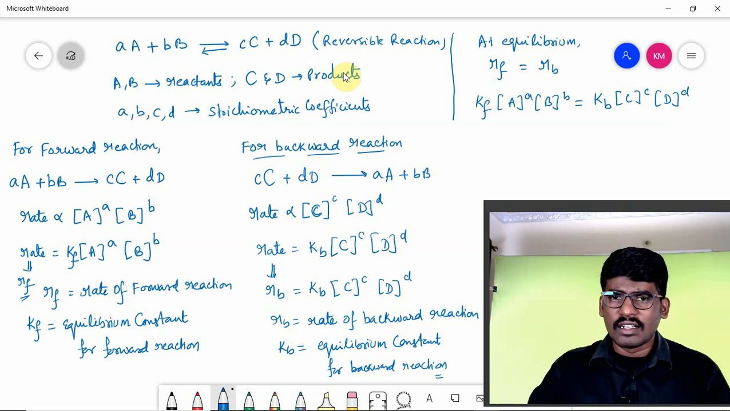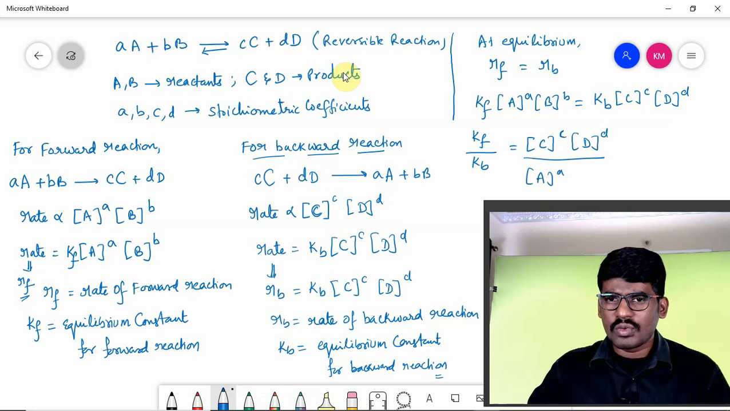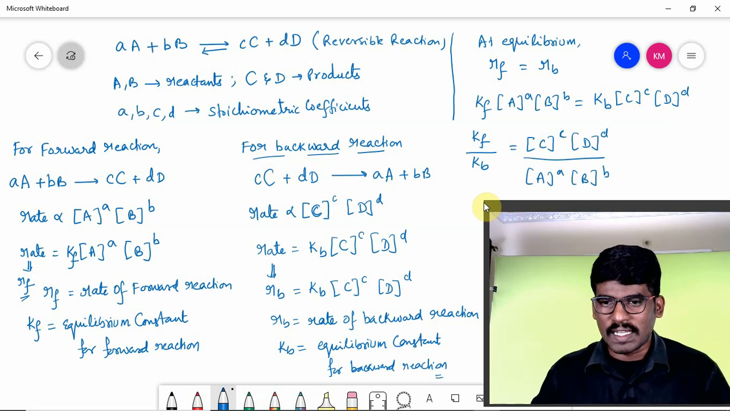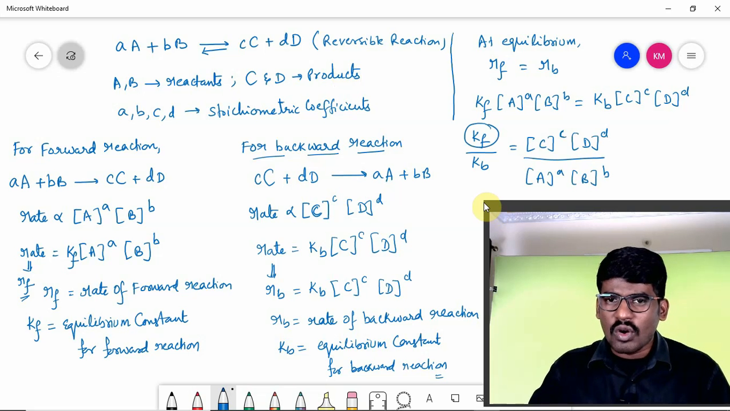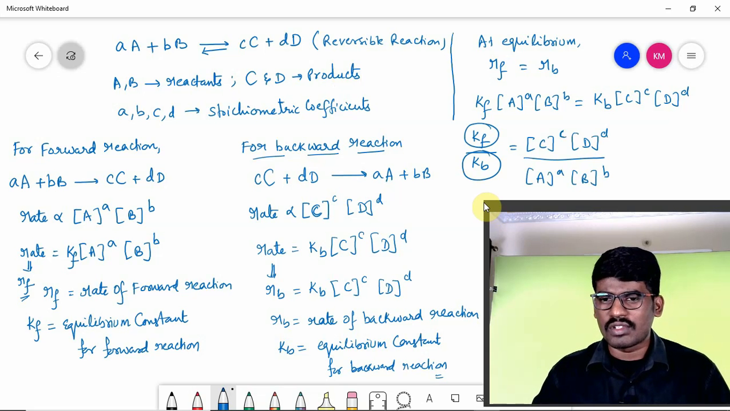Right? Then Kf upon Kb, sending Kb to this side, equals concentration of C raised to c, concentration of D raised to d, upon concentration of A raised to a, concentration of B raised to b. So this is the expression we got. Kf is a constant. Kb is also a constant. Yes or no? Both are constants. The ratio of two constants will give you another constant.